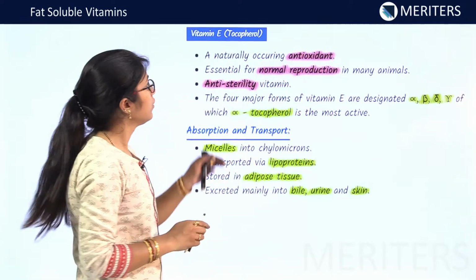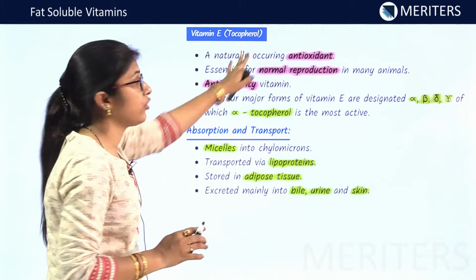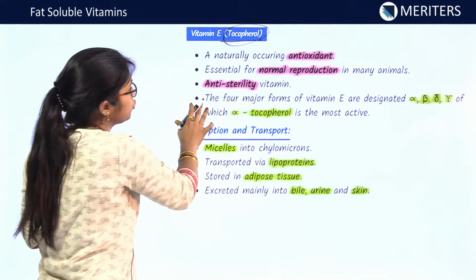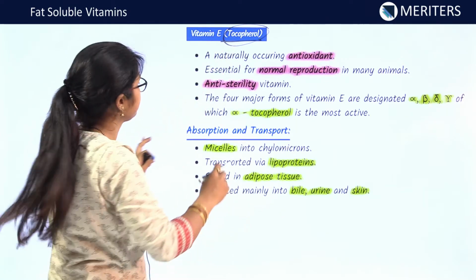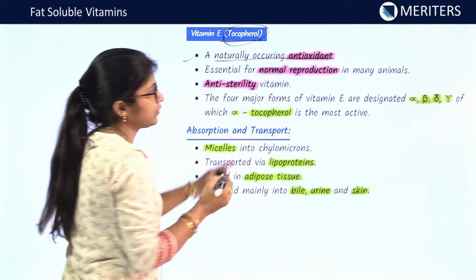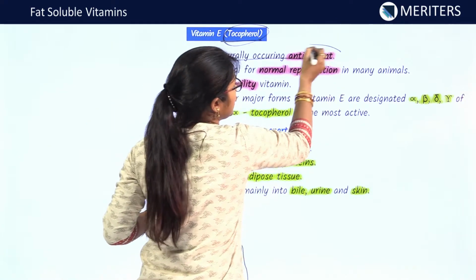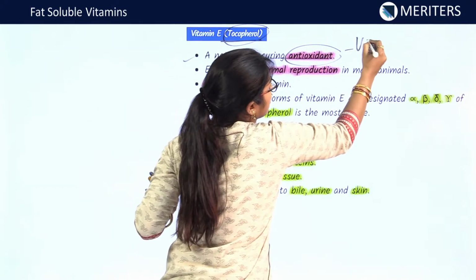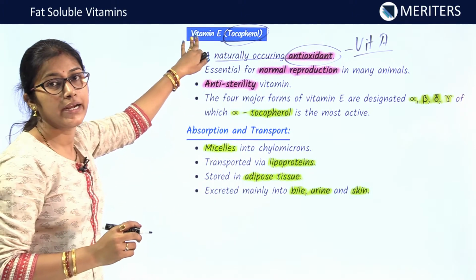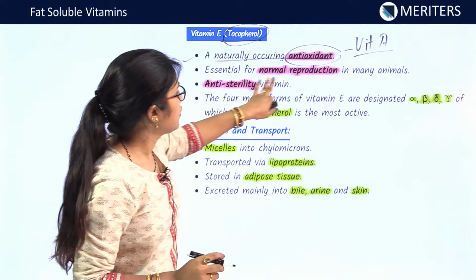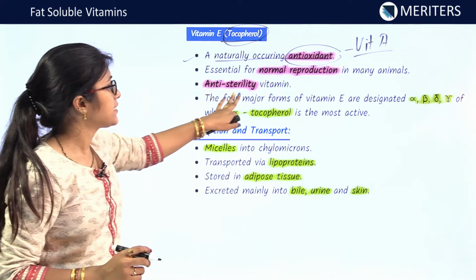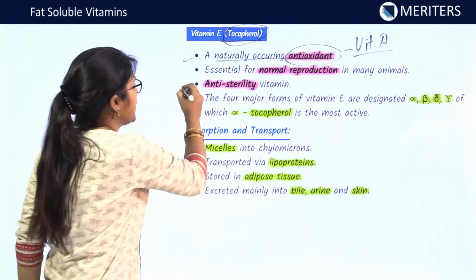Vitamin E. Vitamin E is also known as tocopherol. You should know the other names always. It is a naturally occurring antioxidant. Another vitamin which we know is an antioxidant is vitamin A, and vitamin E is also an antioxidant. It is essential for normal reproduction in many animals. It is an anti-sterility vitamin.